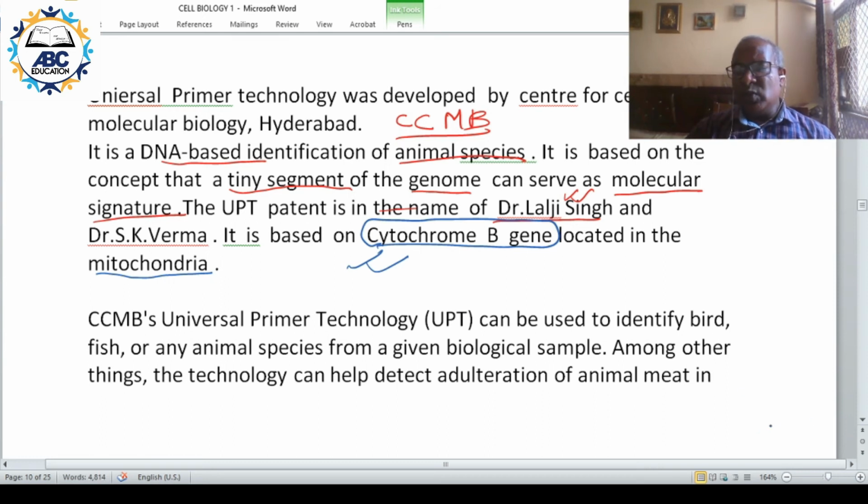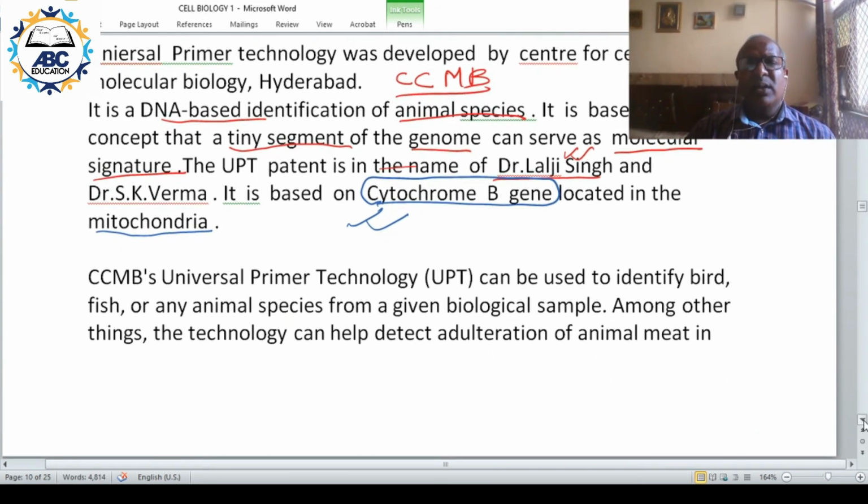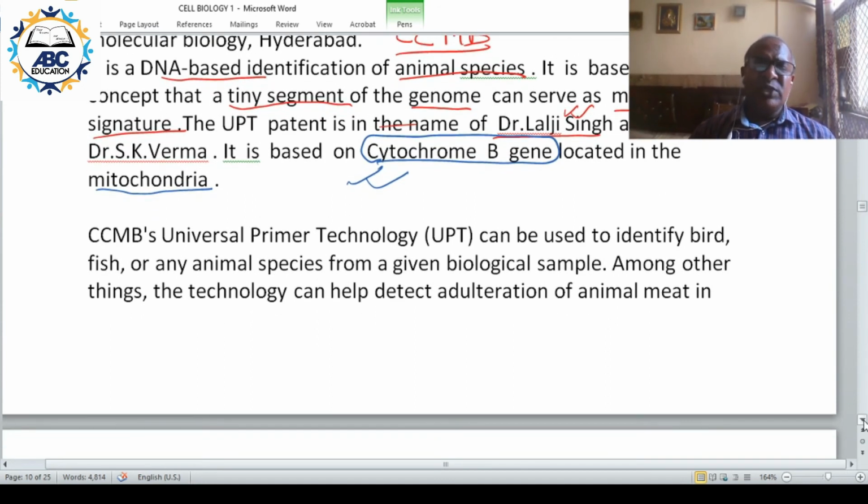So this can be used to identify different species of animals, whether it is birds, fish or animal species, from the given biological sample. That is why it can be used to detect adulteration of animal meat. For example, mutton or goat meat.